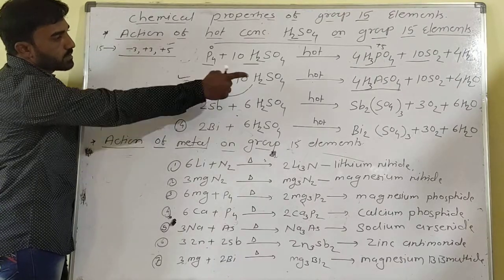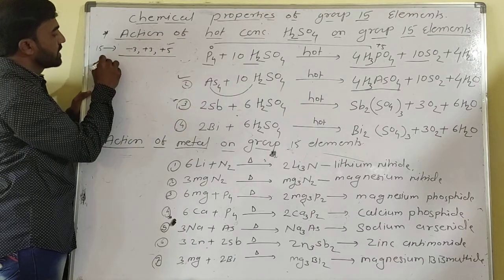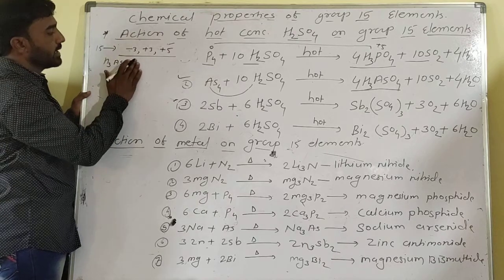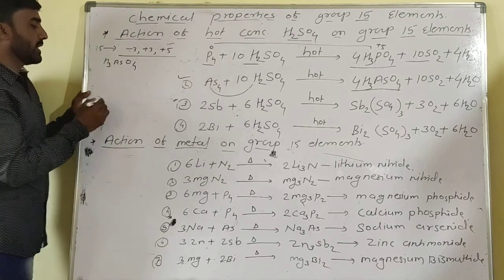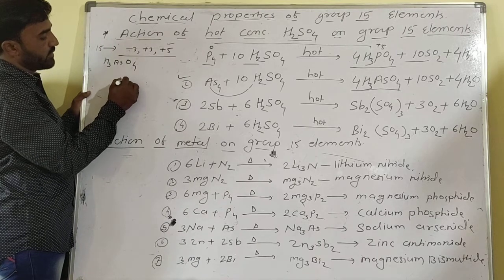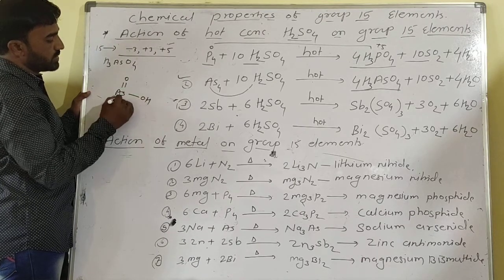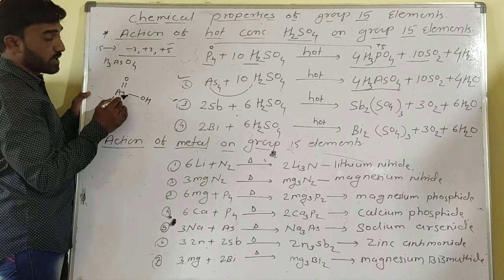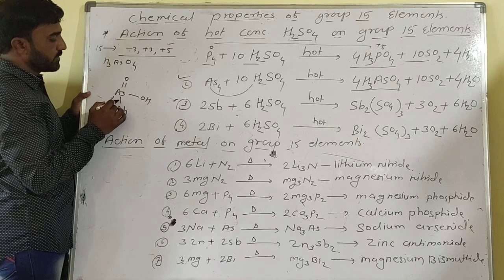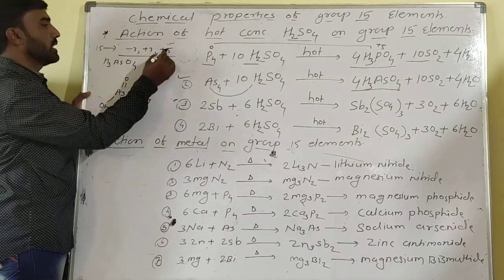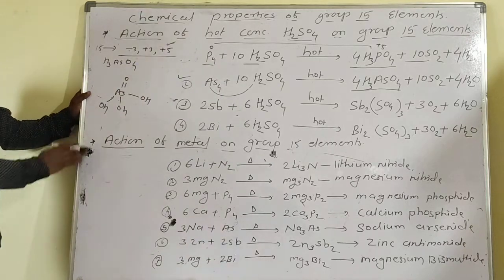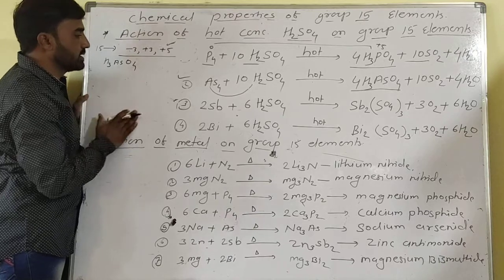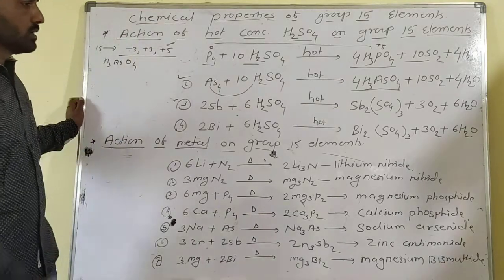So this is the second type of reaction, that is H3AsO4. The central metal arsenic, in the presence of 4 oxygens and 3 hydrogens, forms the structure. So arsenic forms 5 bonds, 1, 2, 3, 4, 5. So arsenic, a group 15 element, is in the +5 oxidation state. So this is also the reactivity with sulfuric acid. Arsenic reacts with sulfuric acid.